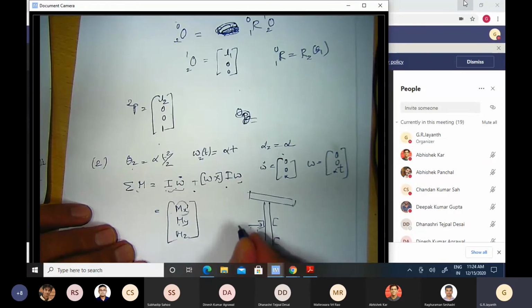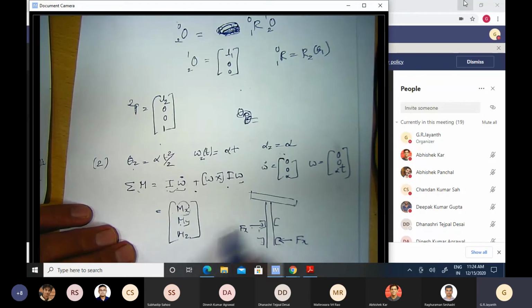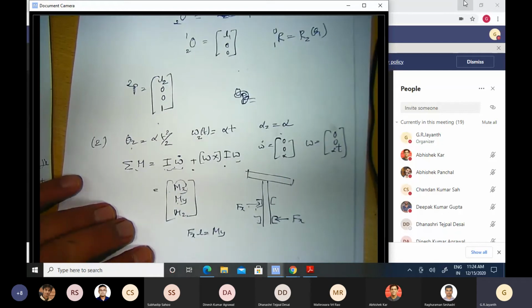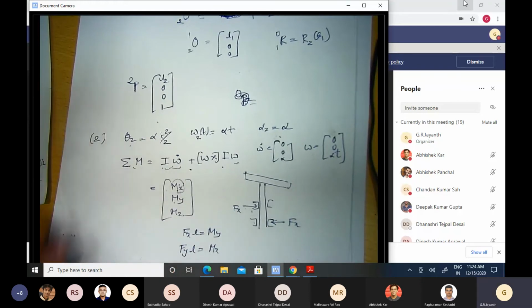If I call this fx, then there will be an equal and opposite fx on the other side, because forces also have to be balanced, and what you get is fx times L is equal to my. The difference from the homework or the class problem is that mx is non-zero, and to balance mx you need fy also. So fy times L should be equal to mx. That's it.